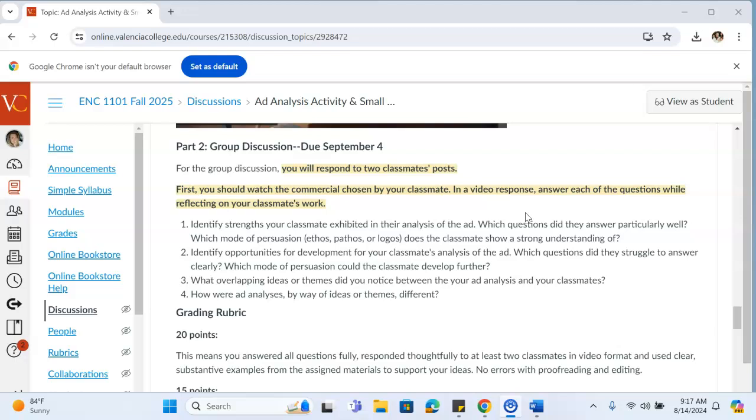Then, for part 3, you're going to look for overlapping ideas or themes that you notice between your own ad analysis and what your classmate had to do on their chosen commercial. And then for 4, you're going to look at both ad analyses, the one you did and the one your partner did, and consider how they were different in terms of ideas or themes or use of modes of persuasion, however you would like to consider that.